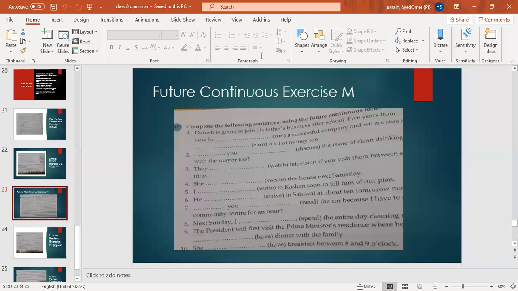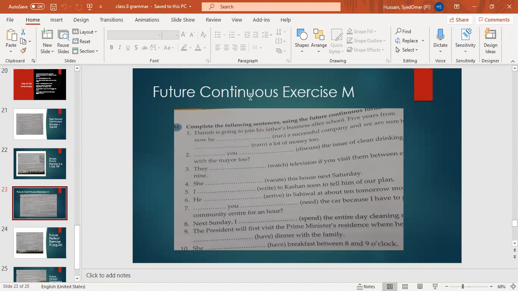I wrote to Kashan soon to tell him of our plan. No, Bilal, we are putting continuous. In continuous, we always put ing. Okay? And shall be, it is I, so we are going to put shall. I shall be writing. I shall be writing to Kashan soon to tell him of our plan. Okay? Now do the sixth one, Bilal.